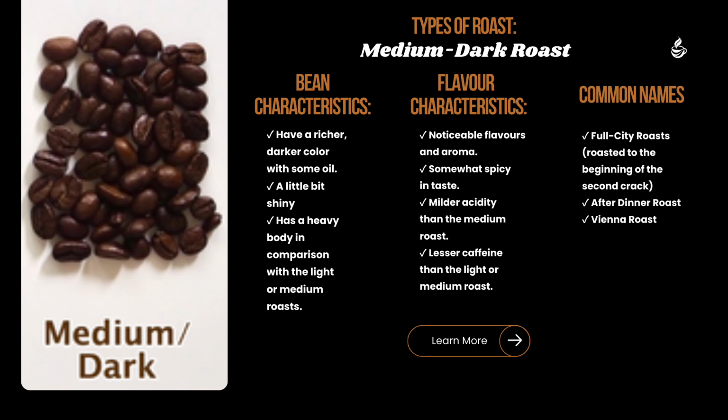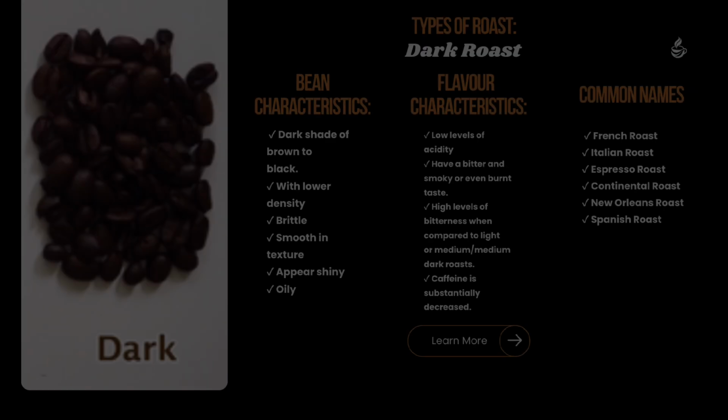The flavor characteristics of medium dark roast are noticeable flavors and aroma, somewhat spicy in taste, milder acidity than the medium roast, and lesser caffeine than the light or medium roast. The common names: full city roast, roasted to the beginning of the second crack, after dinner roast, Vienna roast.